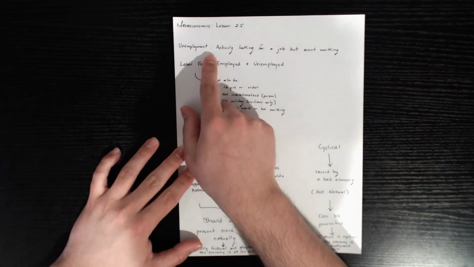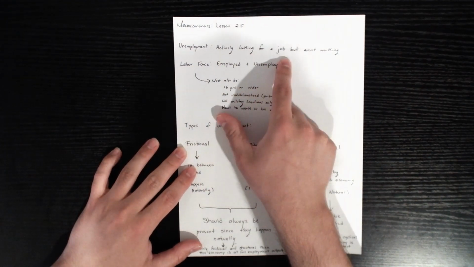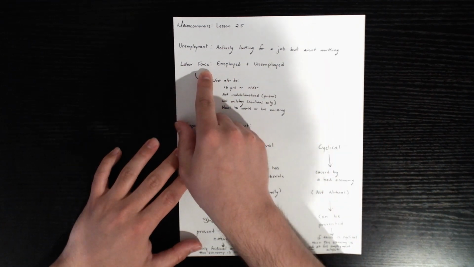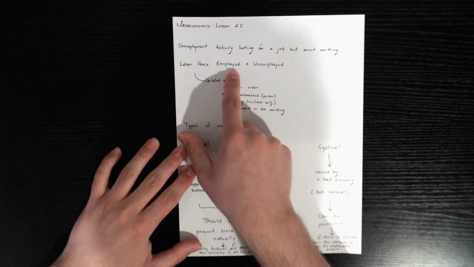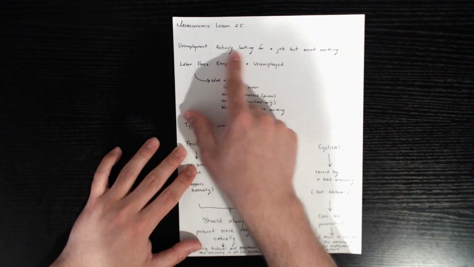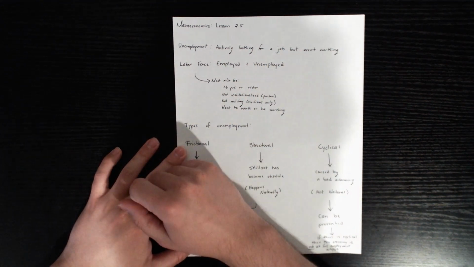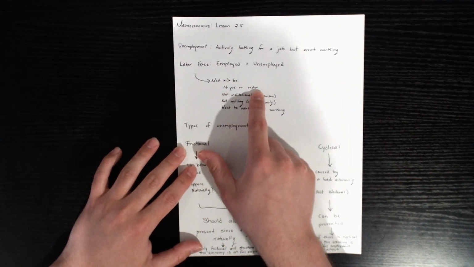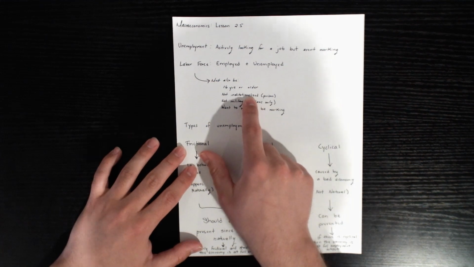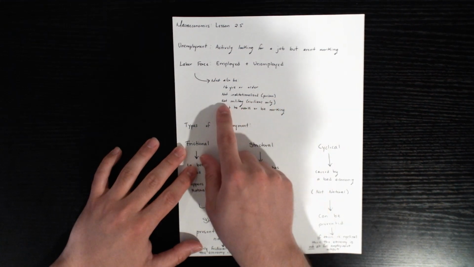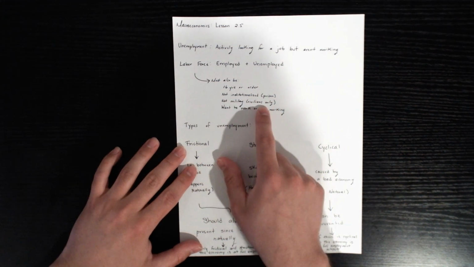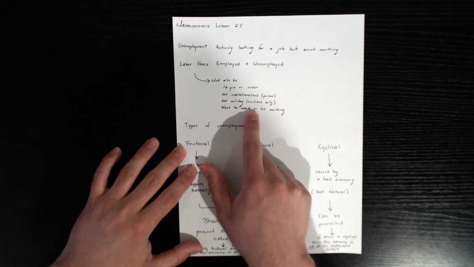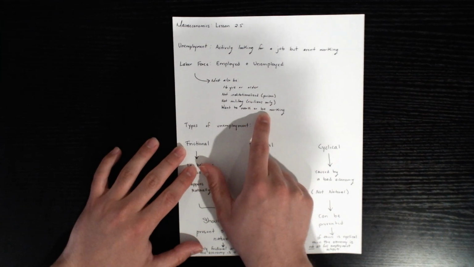Now, to be unemployed, you have to be actively looking for a job but not currently working. The labor force are people that are employed, who have a job, plus unemployed, actively looking for a job but not currently working. To be counted in the labor force, you must also be 16 years or older, not institutionalized, not in prison, not in the military because we're looking at civilians only, and you either want to work, which means you're looking for a job, or already be working.